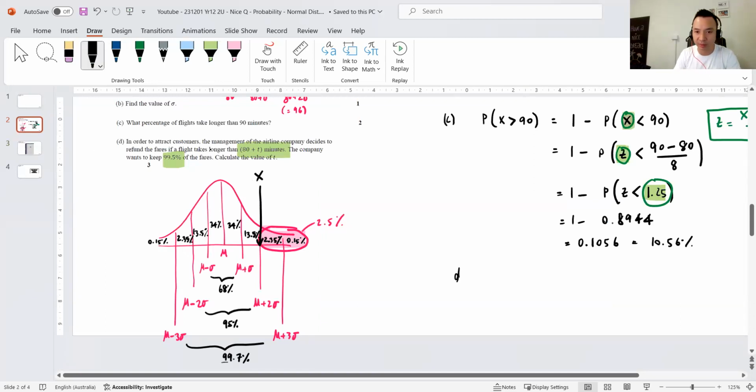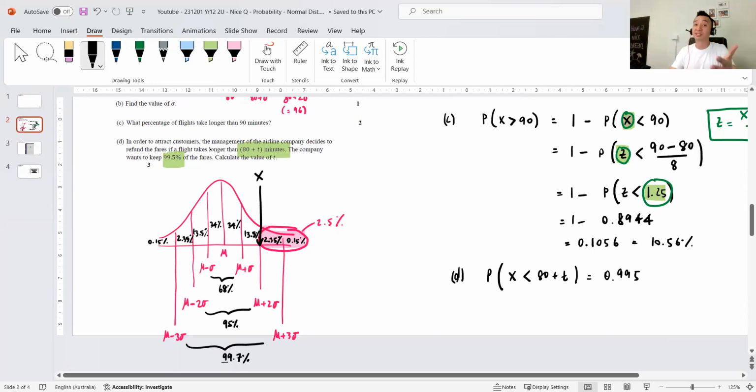They basically want you to go, part D, find the probability that X is less than 80 plus T to be 0.995. That's what they want. They want you to find the value of X there.